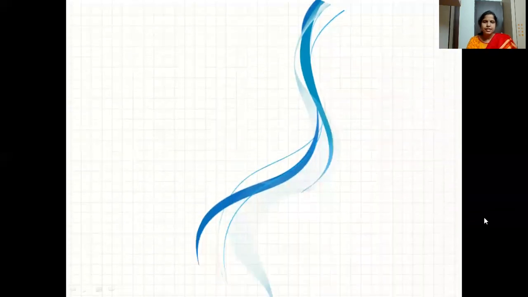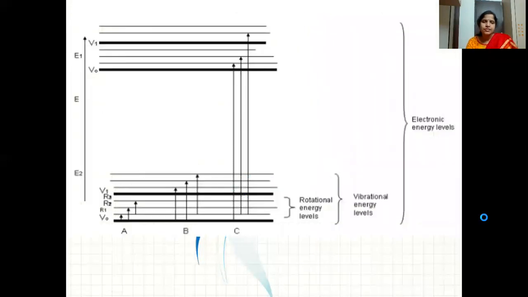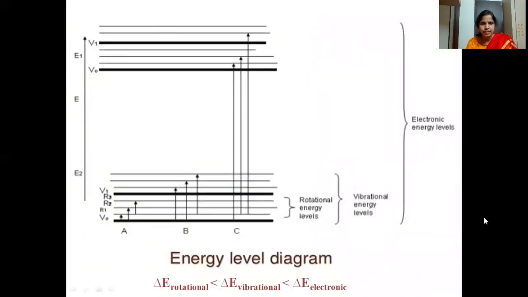Based on the radiations the matter is absorbing, we have different types of spectroscopy. First we'll see what is happening when light falls onto the particle or the matter. Here we have different molecular energy levels. In any molecule, we find 3 different energy levels: electronic, vibrational, and rotational energy levels.